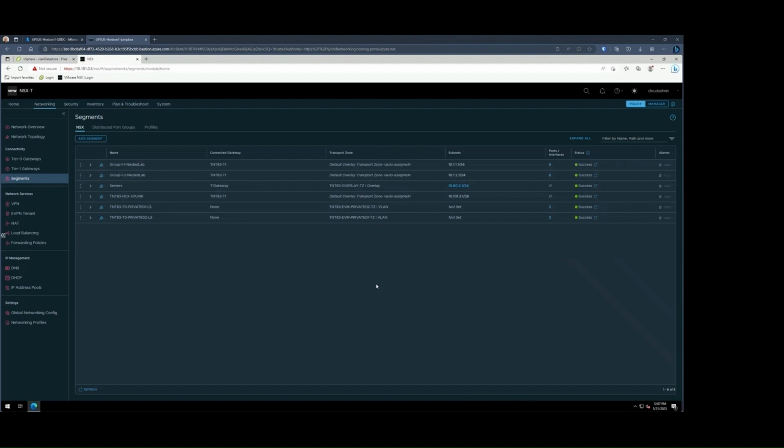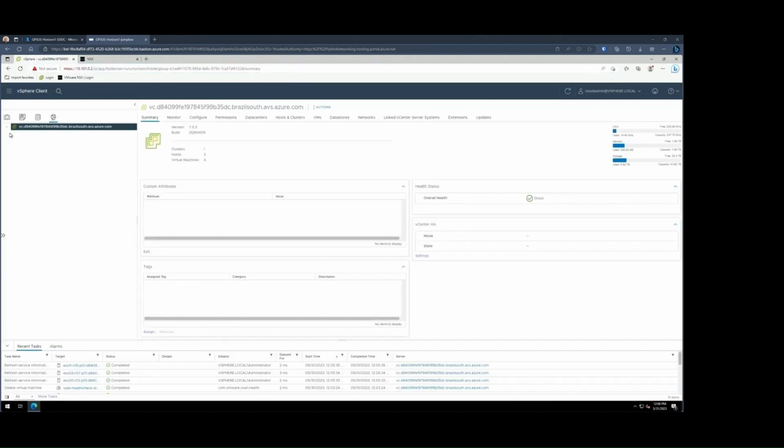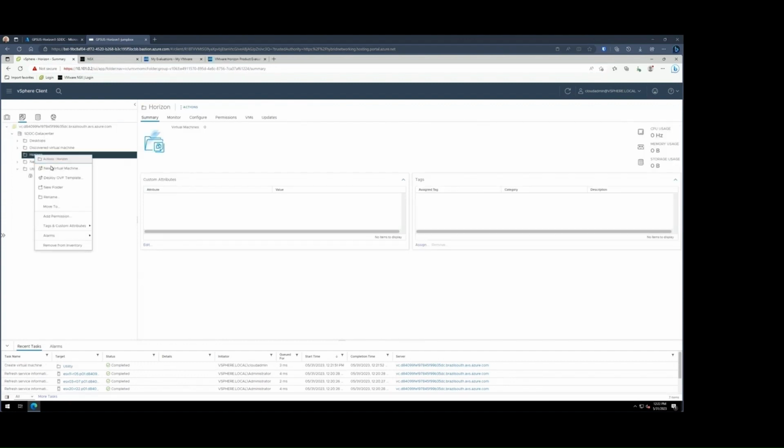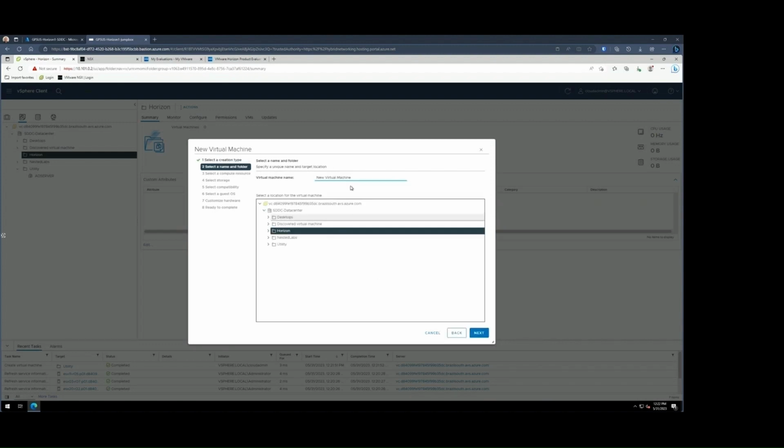Everything looks good inside NSXT, so I think we're done here. We can head back to vSphere and continue with our Horizon Connection Server installation. We can verify that the network shows up here, our new network segment. We called it servers earlier. You can see it's right there. Now let's go ahead and create a new virtual machine in the Horizon folder. We're going to call it HZCon01 for Horizon Connection 0.